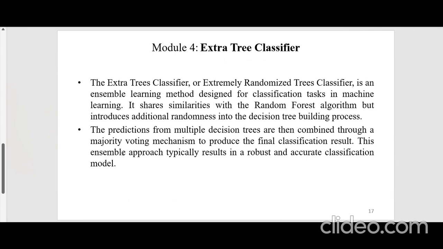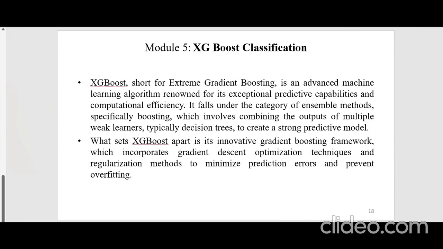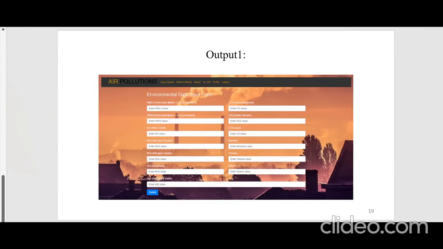Another one is the ExtraTree classifier, which is considered to be one of the topmost machine learning algorithms in current trend. The ExtraTree follows random tree classifiers, where the data is split into tree structures, and the data will be accepted or removed depending upon the user. The final one is XGBoost. In order to boost the machine learning system, we will be using XGBoost. So we will be seeing the output similar to this.